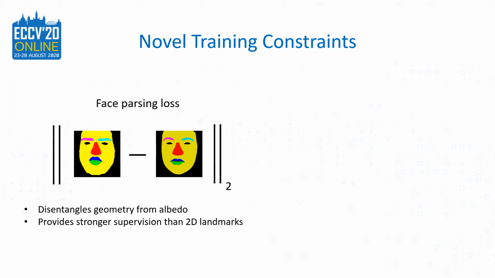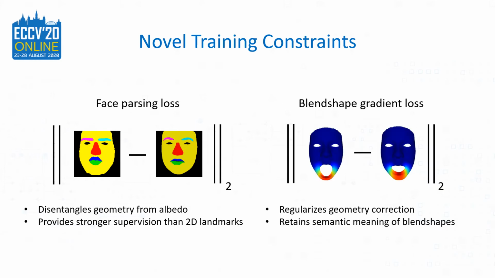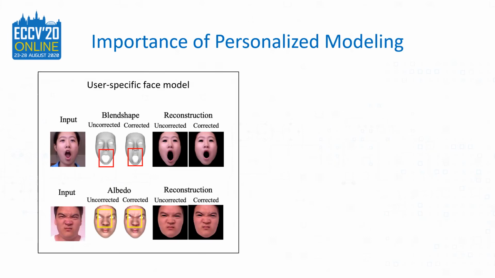As novel training constraints, we add the face parsing loss, which disentangles the geometry from the albedo and provides stronger supervision compared to 2D landmarks. We also add the blend shape gradient loss, which ensures that the gradient between neutral and expression blend shapes remain more or less unchanged after adding the shape corrections, which thereby retains the semantic meaning of the blend shapes.